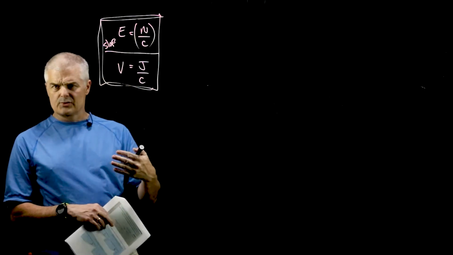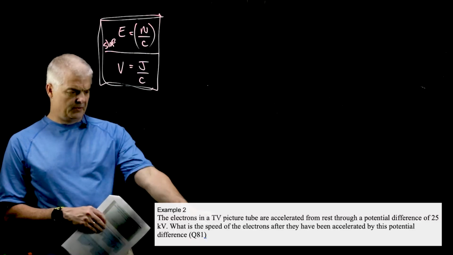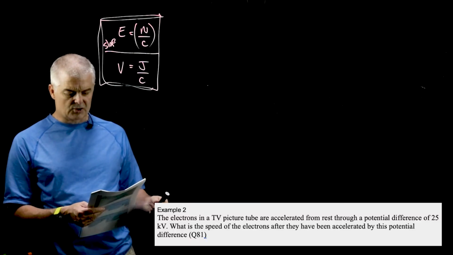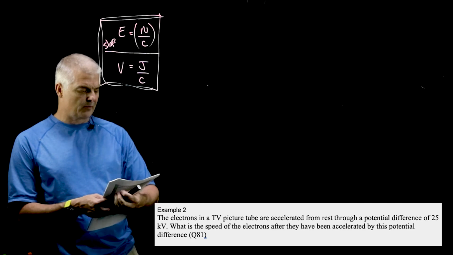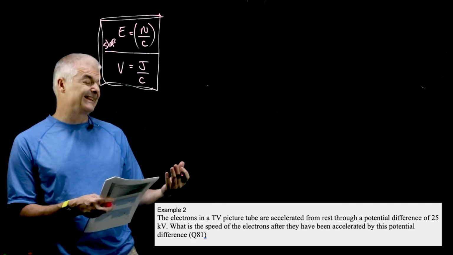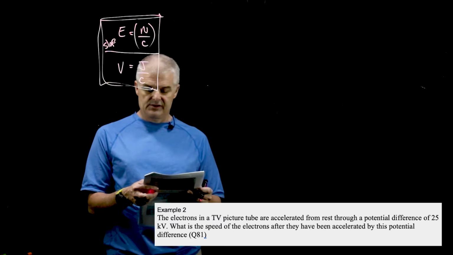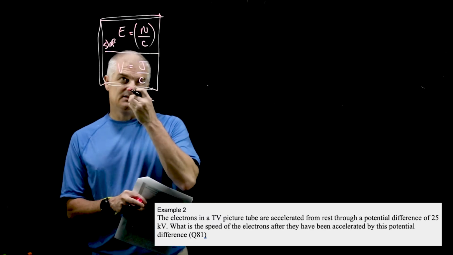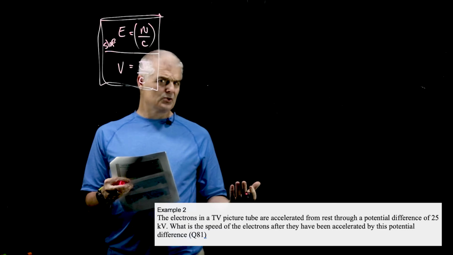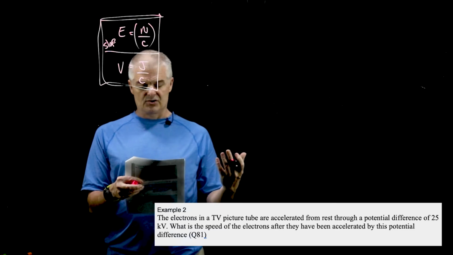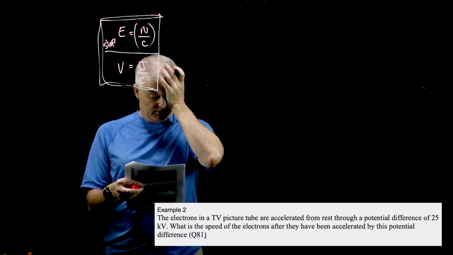So to help illustrate and figure this all out, let's do this problem right here. The electrons in a TV picture tube are accelerated from rest through a potential difference of 25 kilovolts. What's the speed of the electrons after they're accelerated by this potential? Speed. Now we're going to use an equation. Let me think this through.